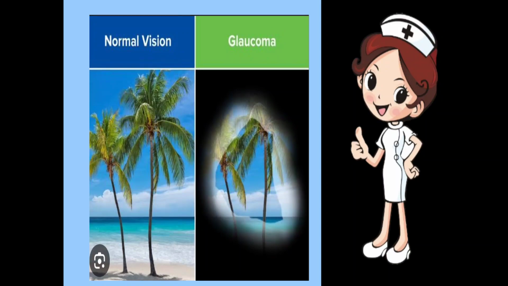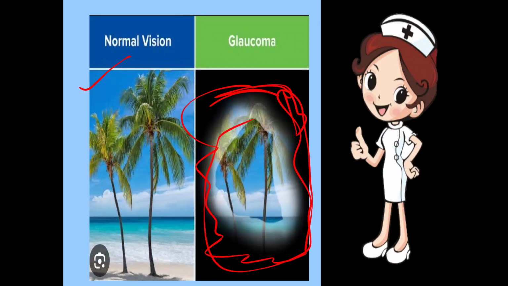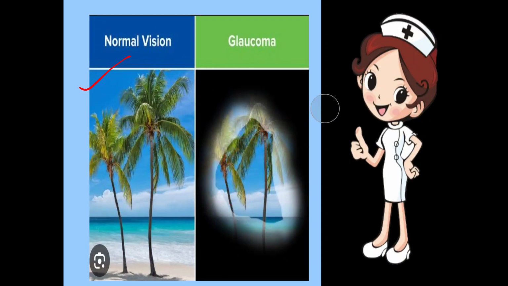Okay, now if you can see here, this is the normal vision. Trees are seen here with the sky. Now here the peripheral vision is lost. The person is not able to see the peripheral vision, and the central vision is not much clearer. He or she can see only this part of the image clearly. So this condition is glaucoma. First of all, it affects the optic nerve due to a rise in the ocular pressure. Then it slowly affects the side vision of the patient, and then it affects the central vision. Okay, this condition is glaucoma.